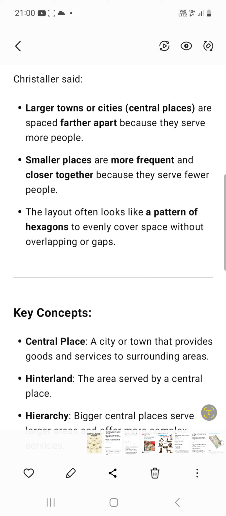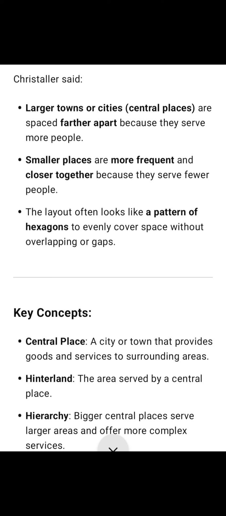So again, key concept: central place theory. One more thing is, he also defined some terms in central place theory. What is a central place, what is a hinterland, what is a hierarchy? Can anybody guess? Central place we already discussed.